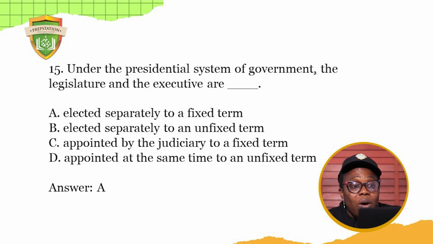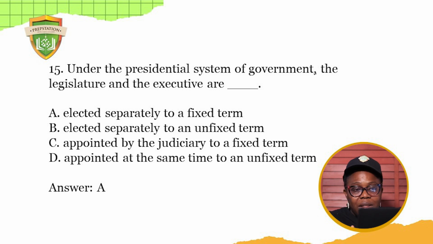A fixed term. Well, how many years does the president carry out once he's been elected? For 4 years. The same thing with the Senate. So it's elected separately to a fixed term of 4 years. Elected separately to an unfixed term is not true. So Nigeria has a fixed term. The president is 4 years. You can have another term, another 4 years.